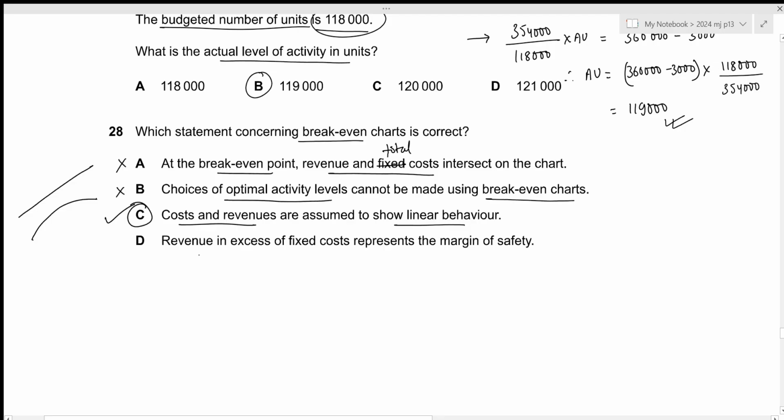Let's take a look at the remaining option as well. Revenue in excess of fixed costs represent the margin of safety. That is not true. Revenue in excess of the break-even point will represent the margin of safety. That is all for the 28th question. Let's move towards the next one.